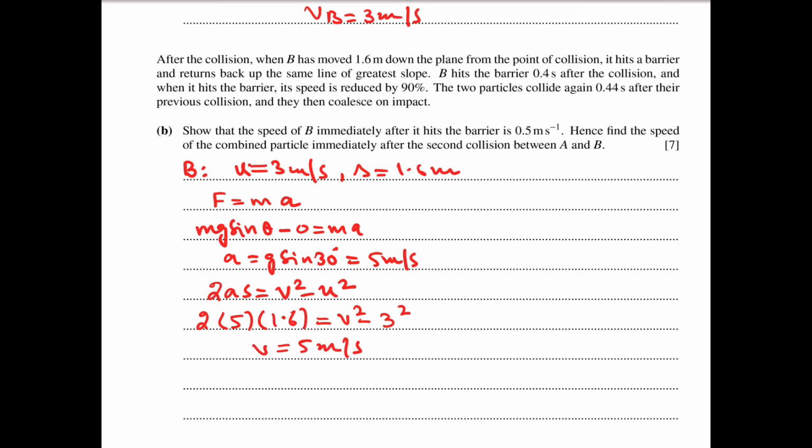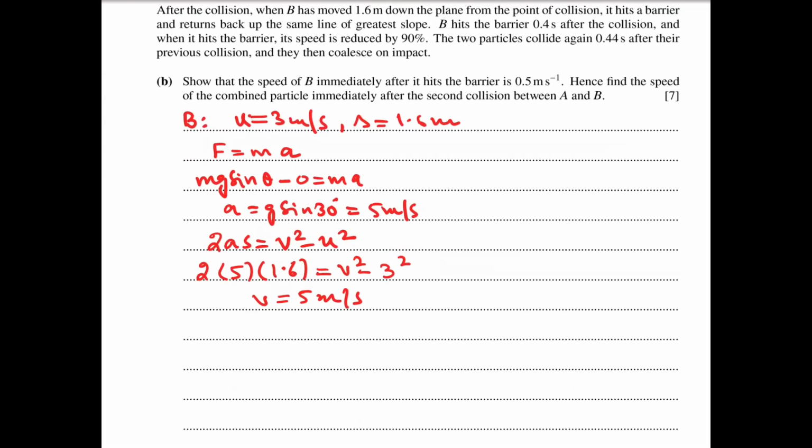Now, particle B will hit the barrier with a speed of 5 meters per second and rebound. When it rebounds, the speed will be reduced by 90%, so the speed will become only 10% of this speed.